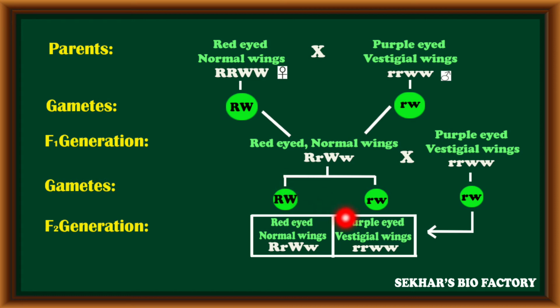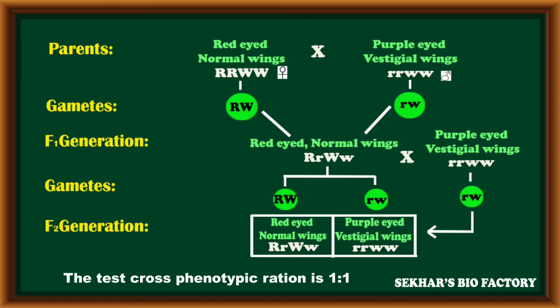There is no expression of any new character, so 100% parental combinations are expressed. The dihybrid test cross phenotypic ratio of 1:1:1:1 is changed and calculated as just 1:1 because of complete linkage.